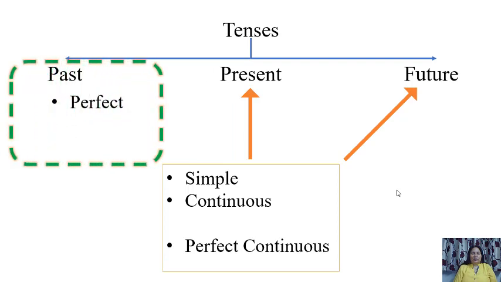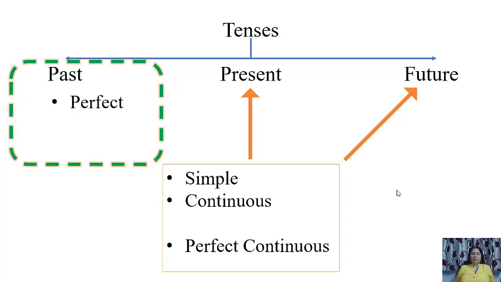Now, a little revision for you. Simple present tense, where everyday actions are expressed. Things which are done almost every day out of habit or which are universal facts, they are expressed in simple present tense.